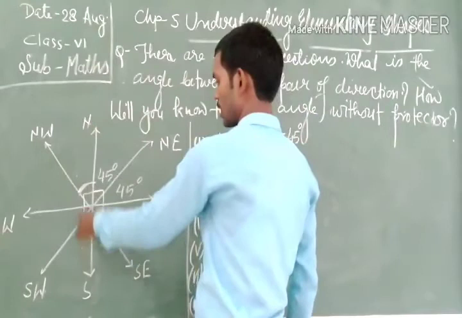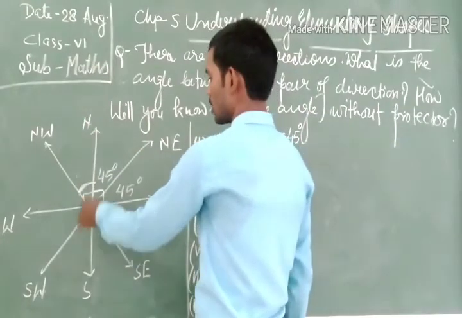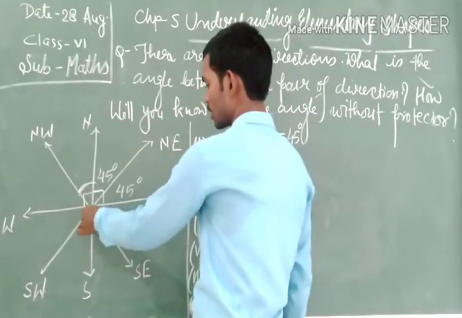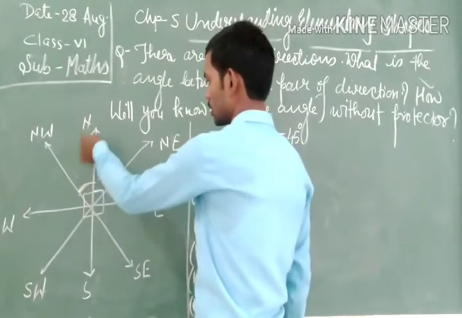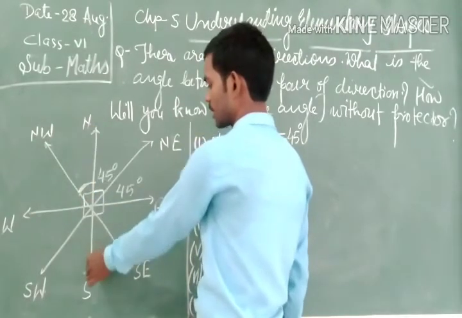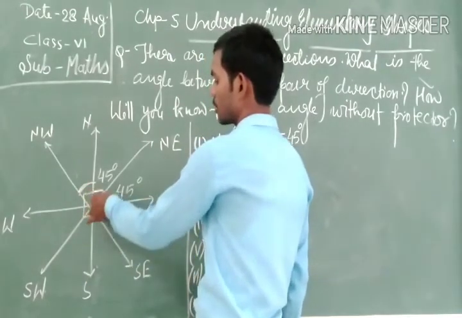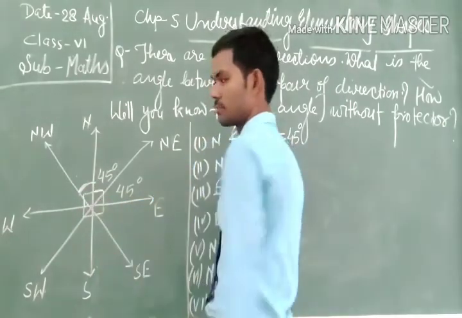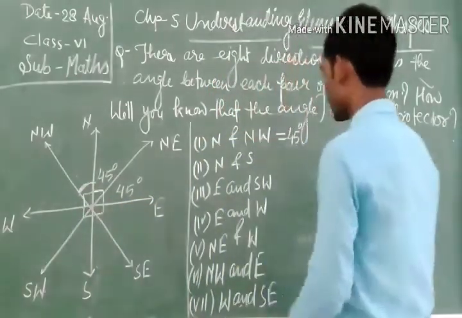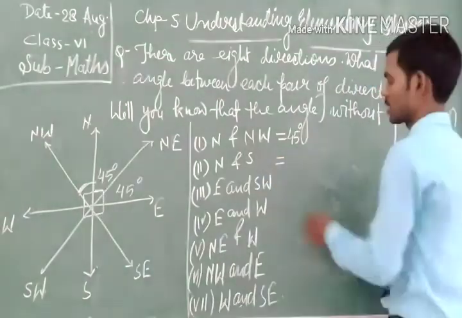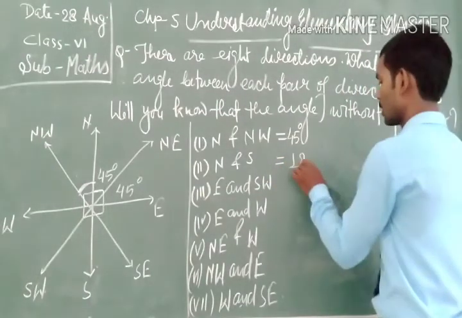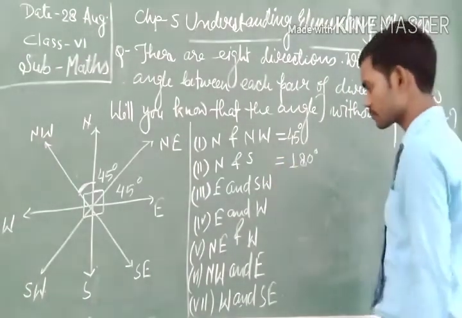Now we have to find the angle between north and south. The angle between north and south, if we measure, then we get a straight angle, because the direction north and the direction south make a straight angle together. That is why the answer for north and south will be 180 degrees.